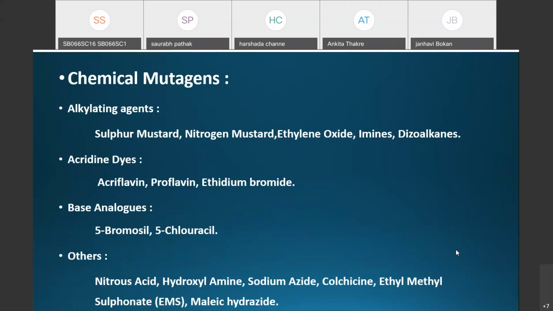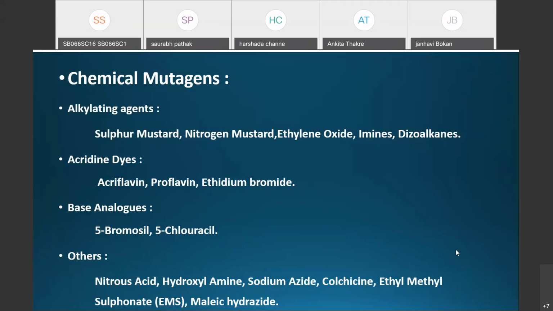Then the different types of chemical mutagens, which are used to induce mutation artificially. The first one is the alkylating agents, like sulfur mustard, nitrogen mustard, ethylene oxide, imines, and diazoalkanes. Then the acridine dyes like acriflavine, proflavine, and ethidium bromide are used as mutagenic agents.